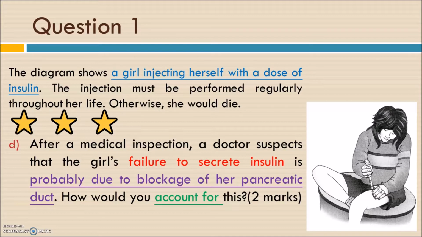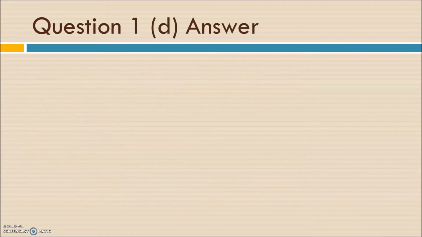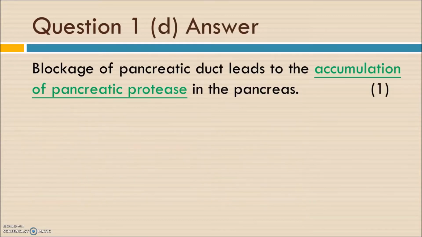It seems that it's not that relevant, the blockage of the pancreatic duct leading to the failure of insulin secretion. But somehow, our whole body system, and actually the pancreas, has two roles. One role is for the exocrine gland, and the other role is for the endocrine gland. So the concept is that the blockage of the pancreatic duct leads to the accumulation of pancreatic protease in the pancreas.